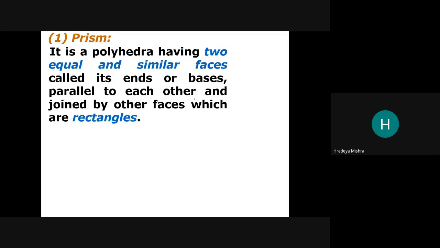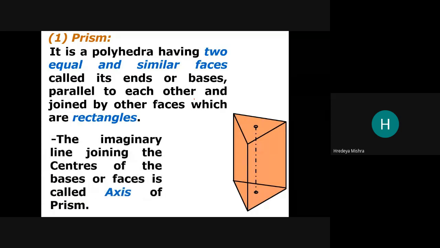Okay, so see the example. This is the prism. The base is triangular, but the side faces are rectangles. See, this is a rectangle. The base can be of different sizes. It may be triangular, maybe pentagon, maybe rectangular, but the side face is always rectangular.